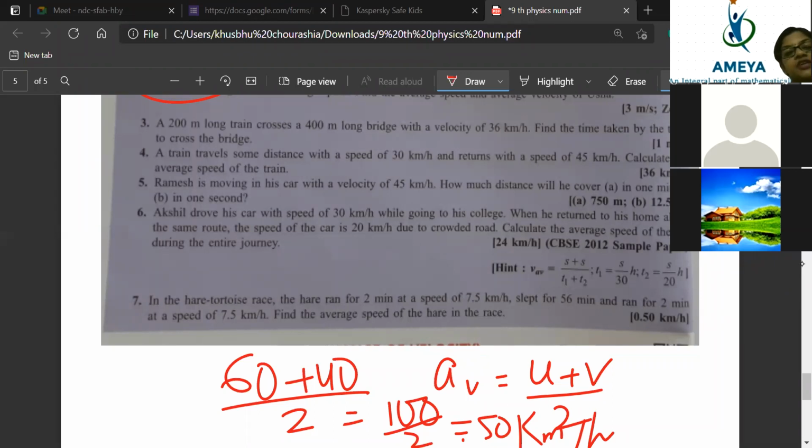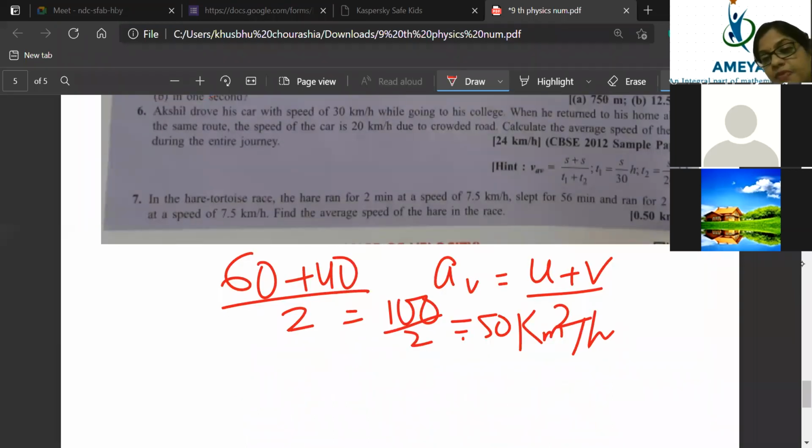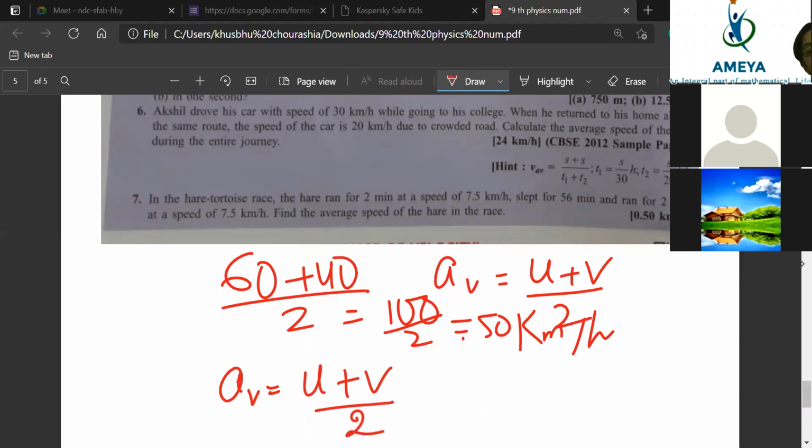I hope you have understood how to find the average velocity. U plus V divided by 2. U is 60 kilometer, V is 40 kilometer. So 60 plus 40 divided by 2. Already this formula I have given you in class. Average velocity is equal to initial velocity plus final velocity divided by 2. So by seeing this, we will be able to find the average velocity.